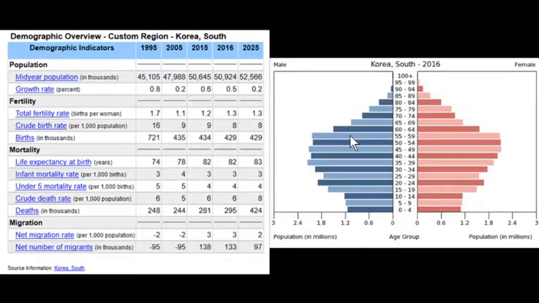So individuals and policymakers can play a role in demography. Look at the population pyramid on the right-hand side. Similar to North Korea, we see the post-Korean conflict boom. We see fewer males, likely related to conflict. But in South Korea, a good number of elderly live a longer life because they have higher levels of development, higher levels of wealth, and better health care. So we compare South Korea versus North Korea, major differences. They might be on the same peninsula, they might come from the same ethnicity and the same cultural backgrounds, but they are much different in so many ways, economically, demographically, and so on.